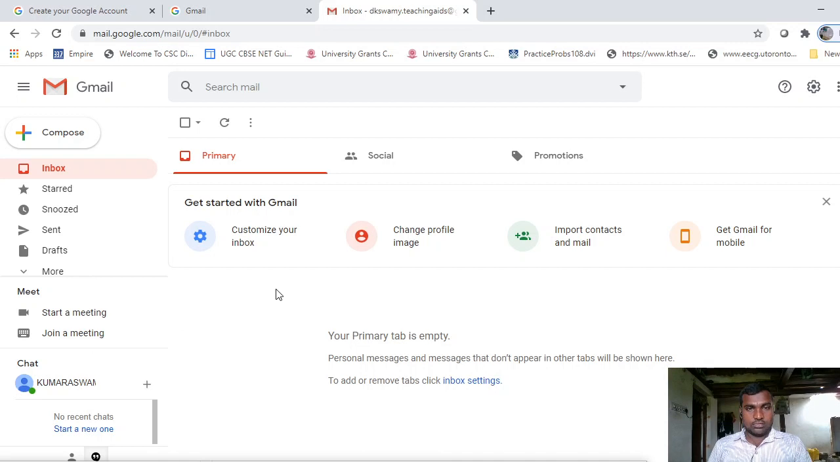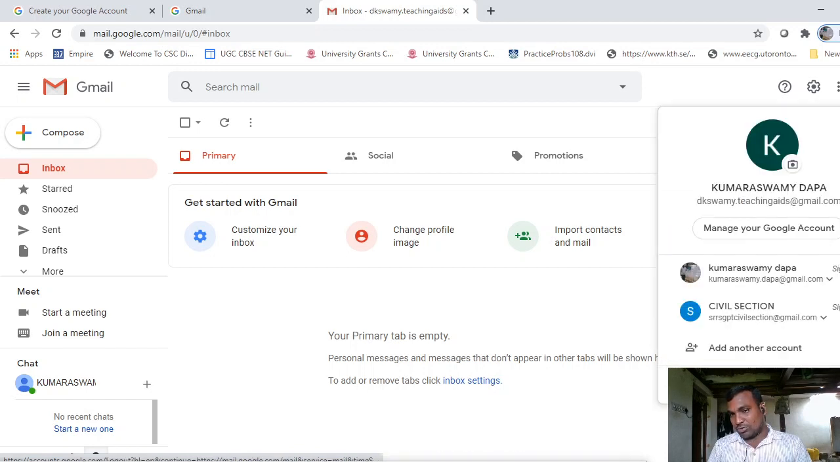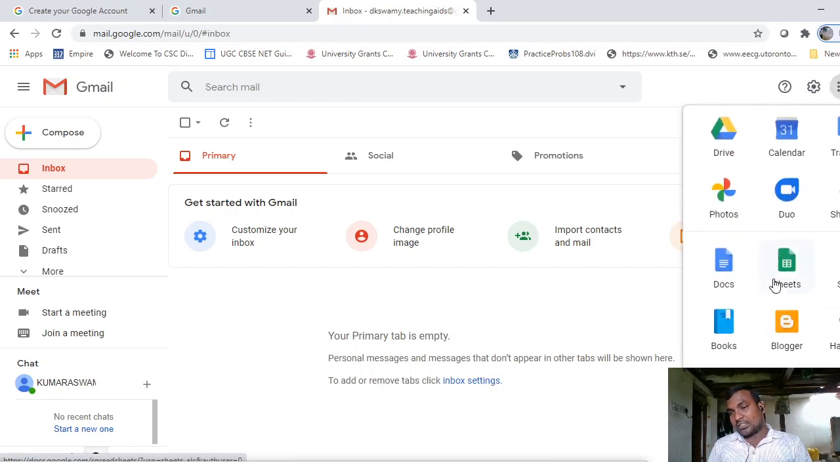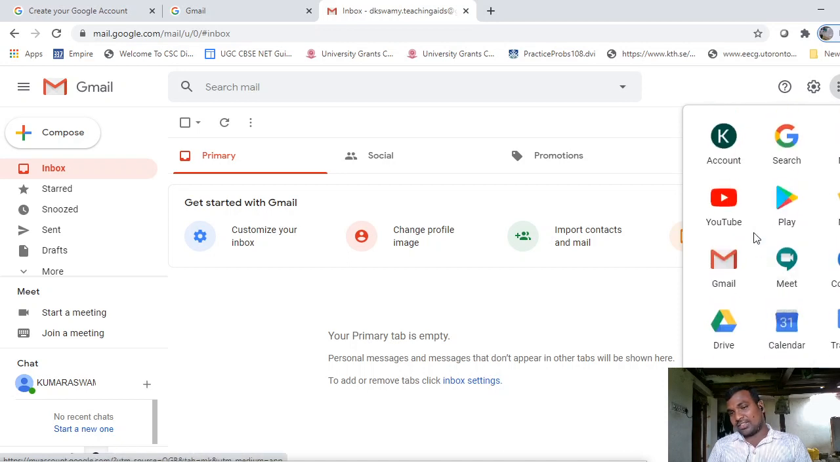Okay, now in the top right corner we have a letter surrounded by a circle. If you click on that circle, we have an option called sign out. And here we have several dots in a square. If you click on the dots, it will display several Google products. So you can access any of these Google products with the help of this Google account. Okay,